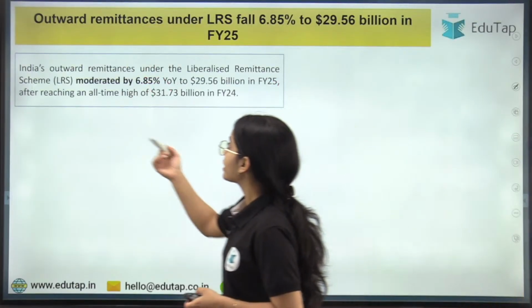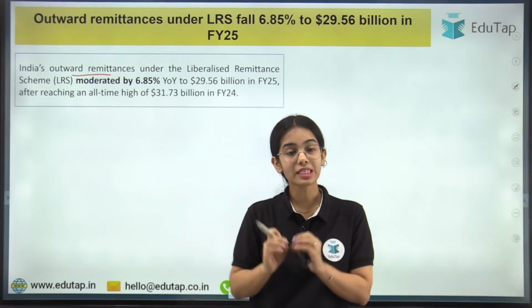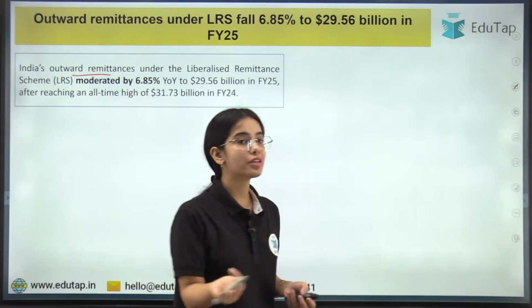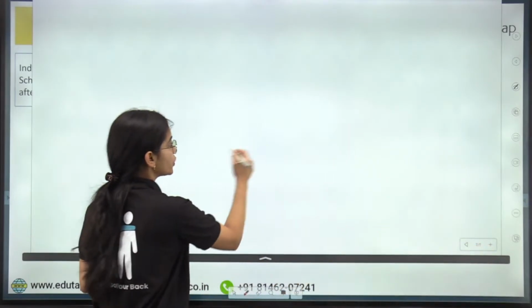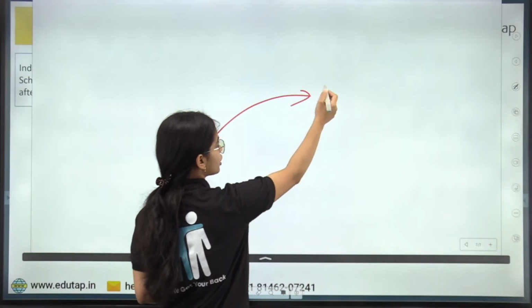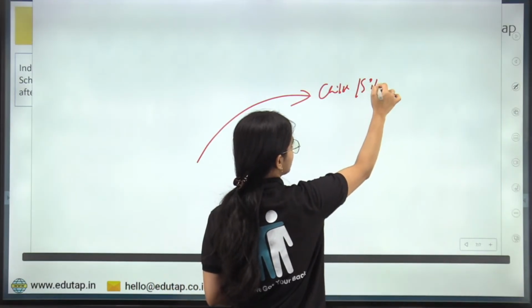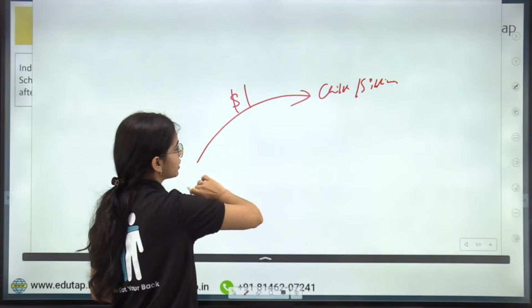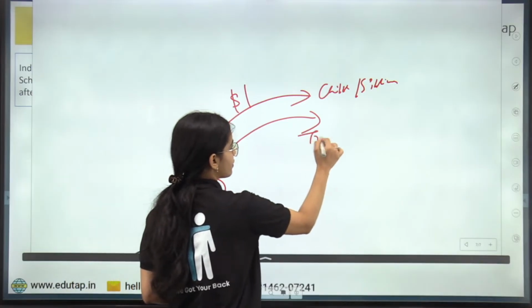Now next is India's outward remittances. So basically we are receiving the funds, as well as we are sending the funds outside also, okay. Why do you send funds outside? Can anyone tell me? You send funds for your children that are living abroad, or for your sibling that is living abroad, let's say, okay, you are sending dollars, or euro, or foreign currency, okay.